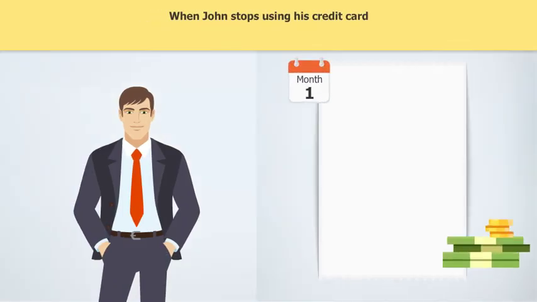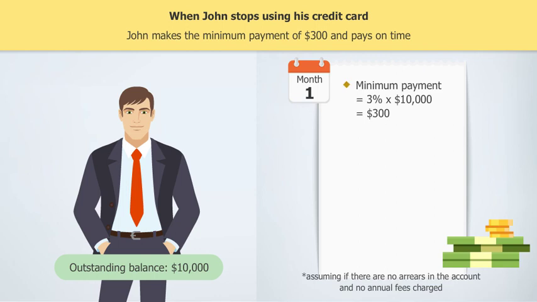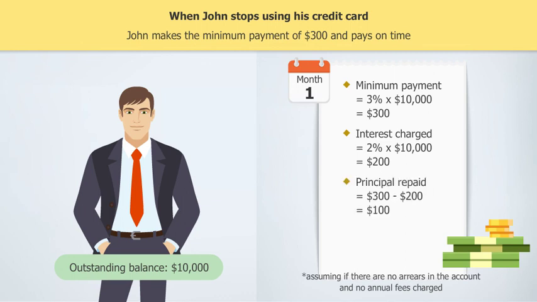In the second example, John has a $10,000 outstanding balance and immediately stops using his credit card. At the same time, he sticks to a minimum payment of 3% of his outstanding balance. The minimum payment is thus $300. Assuming a 2% interest rate, the interest paid is $200 and the principal paid is $100. John's closing balance therefore decreases to $9,900 at the end of month 1.